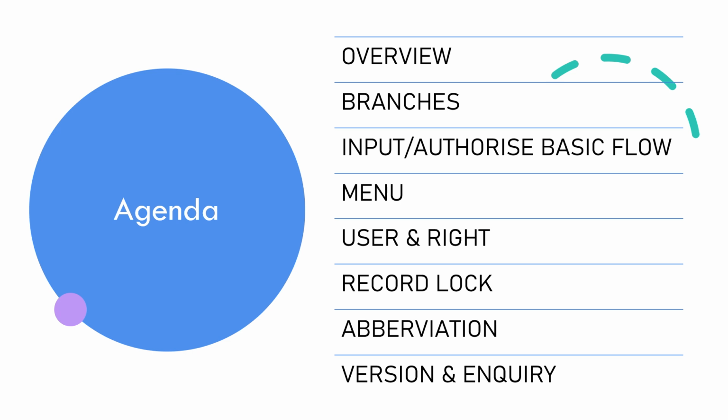Next is Record Lock. Understand how the system handles record locking and unlocking to prevent data conflicts. This feature ensures that multiple users don't inadvertently modify the same data simultaneously. Next is Abbreviations. Access a list of commonly used abbreviations within the system. Knowing these abbreviations helps users communicate effectively and understand system-related terms.